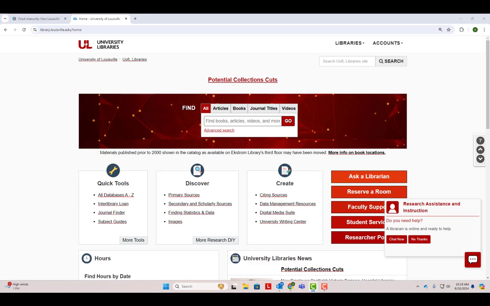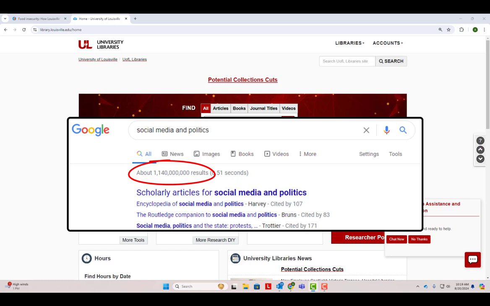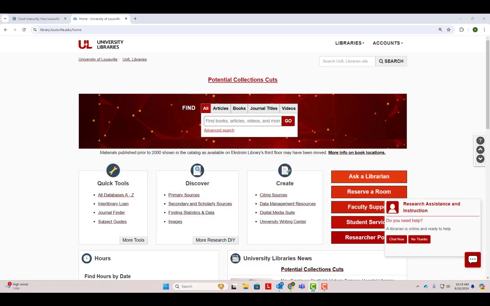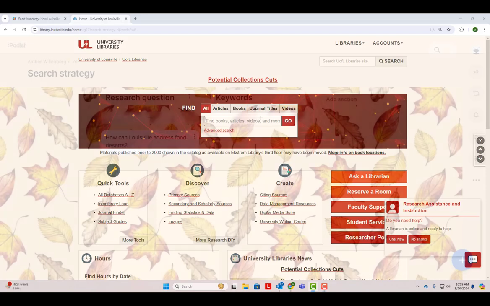Another issue with searching for peer-reviewed sources on Google is that you'll probably get millions of results for your search and have a hard time narrowing the results down to high-quality academic sources. In library databases, your searches will return fewer results, but the results have been curated by humans who decided that these sources are useful for academic research. However, because library databases are more specialized, it's helpful to develop a strategy before we begin searching.